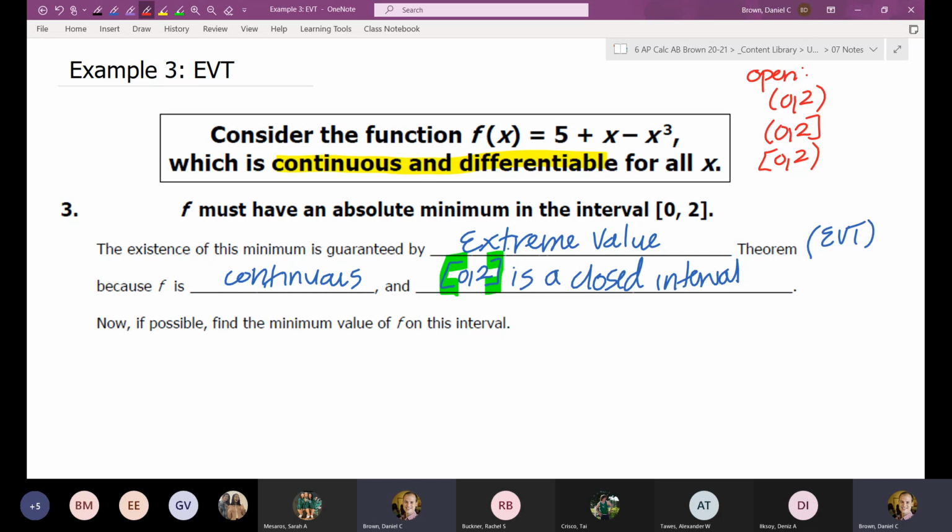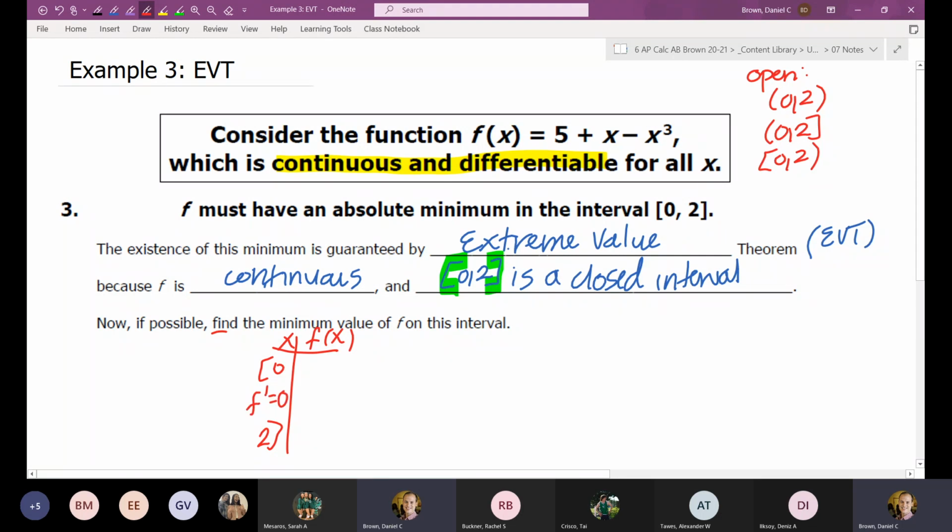Either way, whether it's an open interval or a closed interval, if we did have to actually find the minimum, what process would you have to go through? It would be a candidates test. We're not going to do all this because we've reviewed candidates tests enough. But again, if you actually had to find it, you're still going to have to go through all the calculus. The extreme value theorem just tells you whether or not one is going to exist. And if you are doing a candidates test, just to review it a little bit, you would include 0 and 2, and then where the derivative is equal to 0.